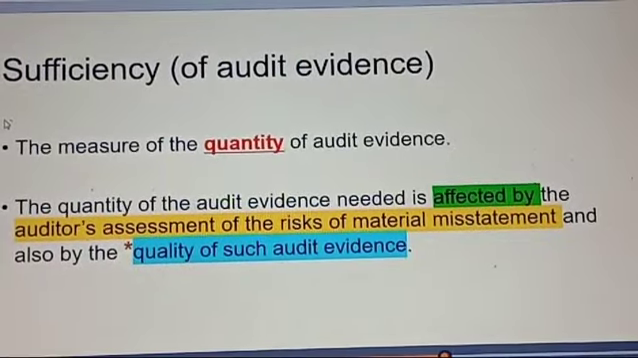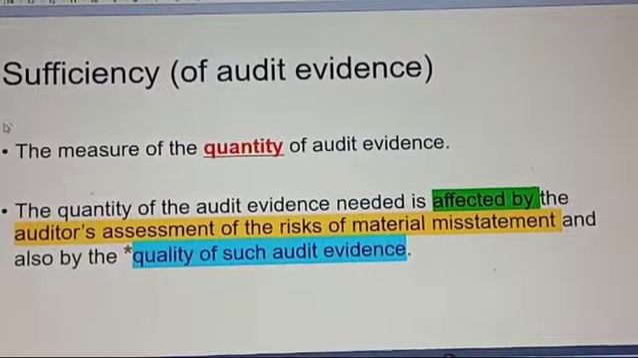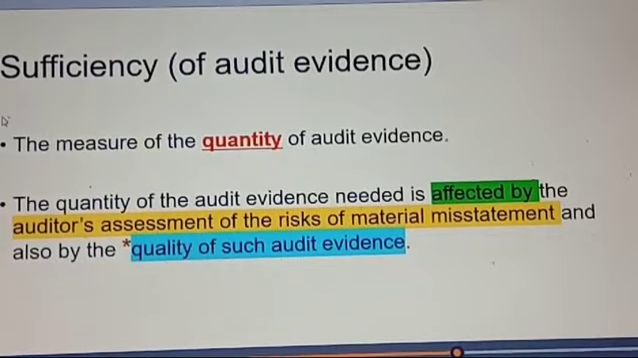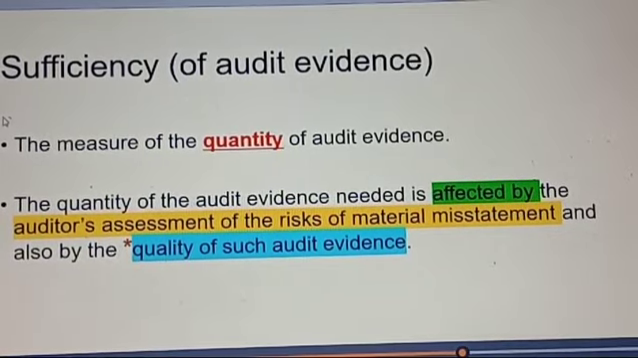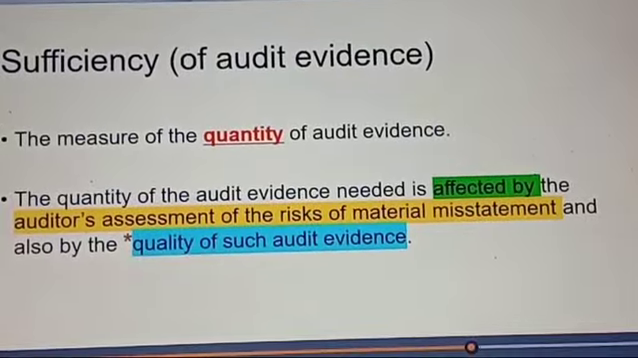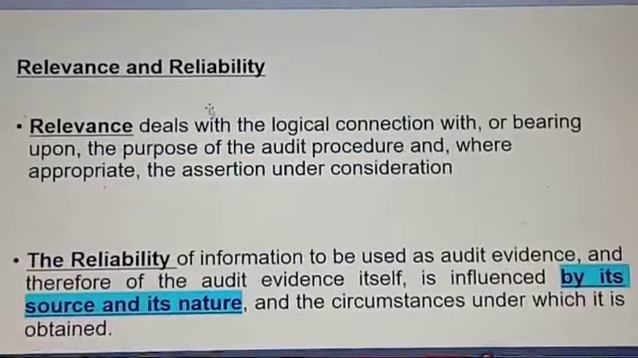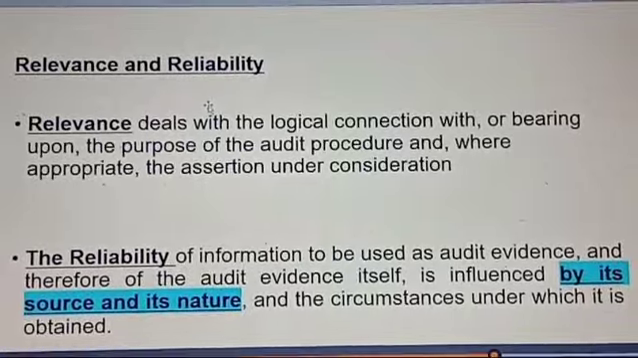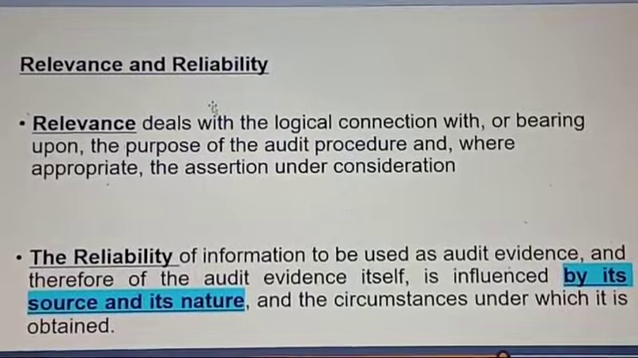And the next one is quality. Quality means relevance and reliability, which we will be covering in the next slide. Sufficiency means quantity. And what are the features of quality of audit evidence? That is relevance and reliability of that audit evidence, which we are covering in the next slide. Relevance and reliability. Relevance deals with the logical connection or bearing upon the purpose of the audit procedure, which addresses the assertion under the conclusion.